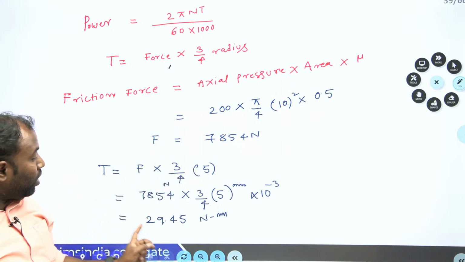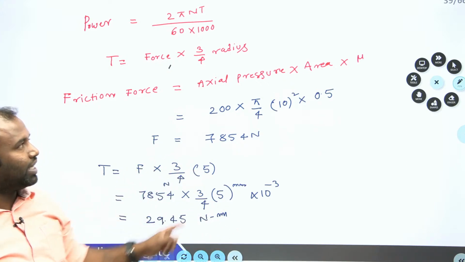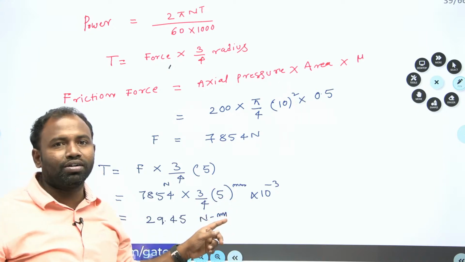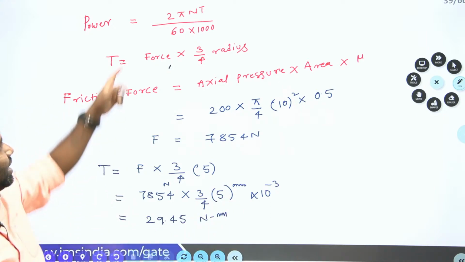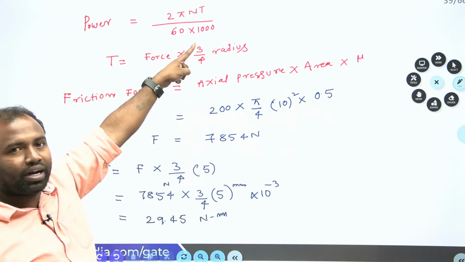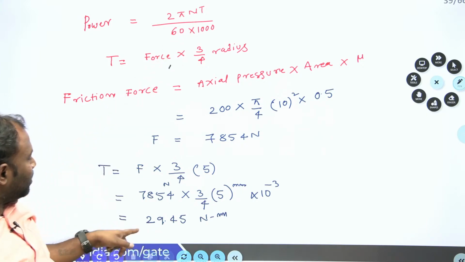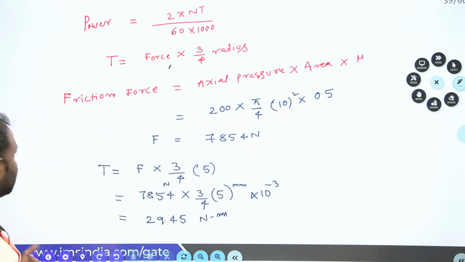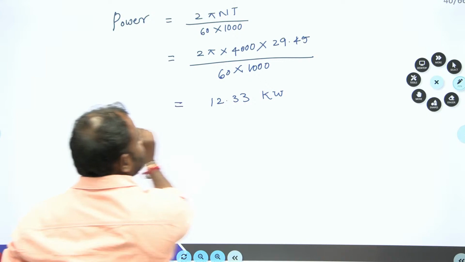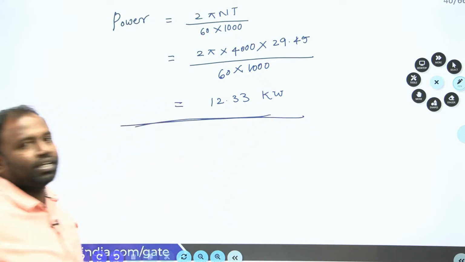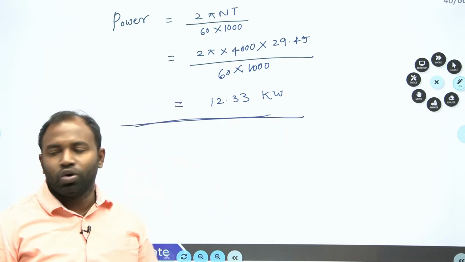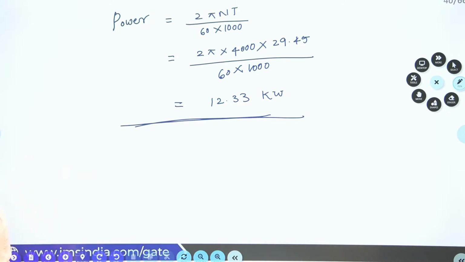Now I want Newton meter, so that is why Newton meter I can get as joule. That is the reason why I have written it. Joules are required now, so that I can get this. Now total power equals, I can get this 12.33 kilowatt. Clear everybody? Hope you understand the question.